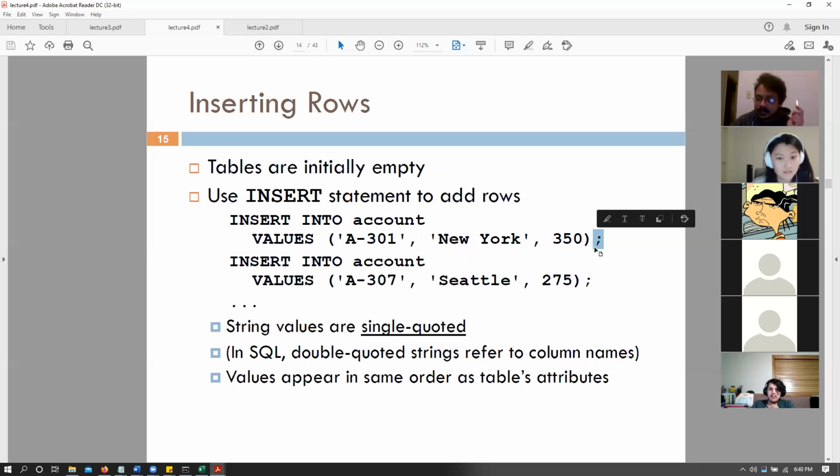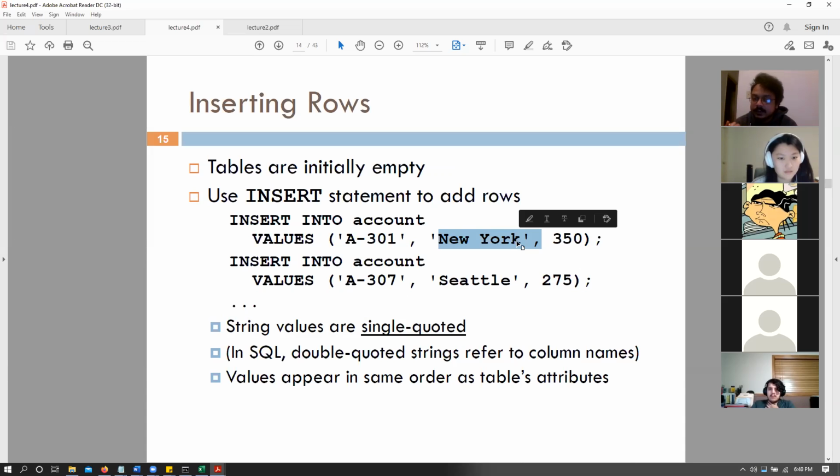Semicolon. Insert another row, A307, Seattle, 275. So insert into basically inserts singular rows into your table in your database. Note that string values here are single quoted. A301, New York, all of them are encapsulated in single quotes.